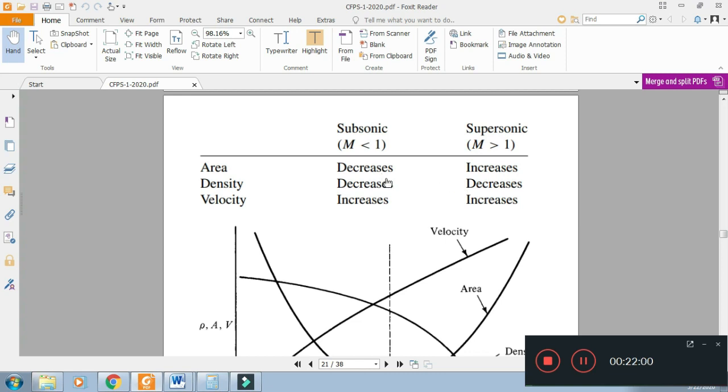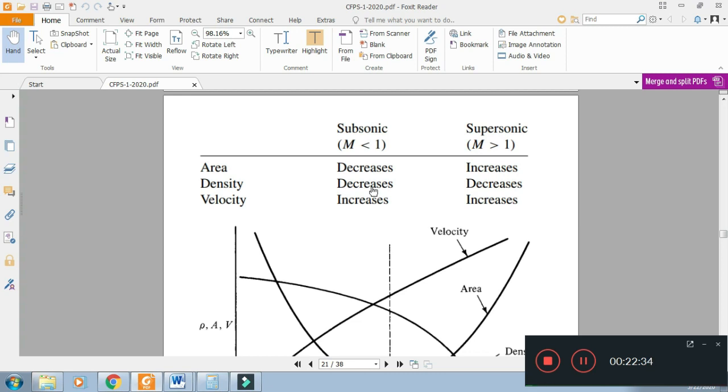Similarly with density, when pressure is decreasing, density is decreasing, whether the flow is subsonic or supersonic. For the pressure and density, we have a simple relation, A square equal to dP over d rho. So pressure and density both are directly related. For the velocity, the decrease in pressure increases velocity, whatever is the Mach number.